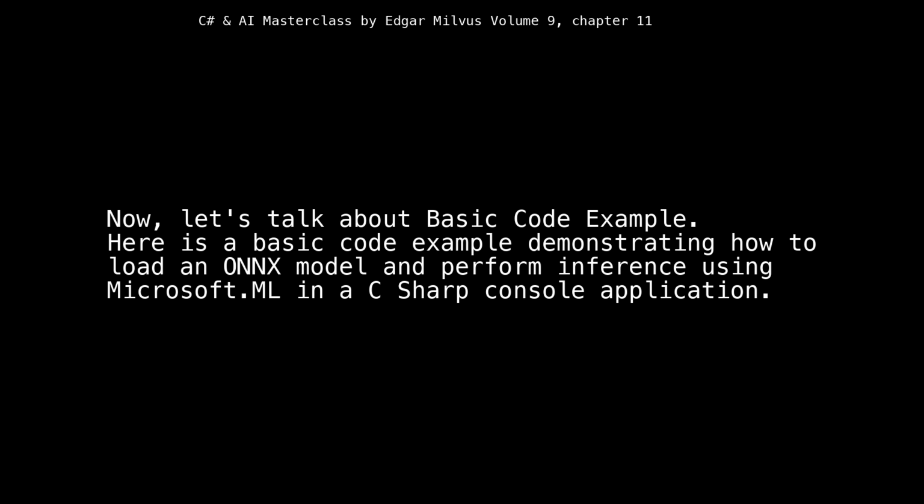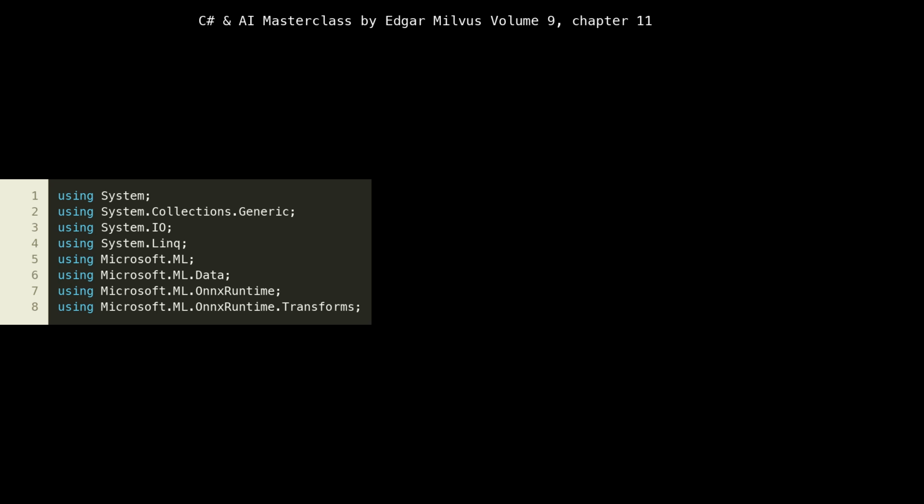Here is a basic code example demonstrating how to load an ONNX model and perform inference using Microsoft.ML in a C# console application. Here, we're importing all the necessary namespaces for our application. Notice Microsoft.ML and Microsoft.ML.OnnxRuntime. Microsoft.ML is the core ML.NET framework, providing tools for building machine learning models and pipelines.